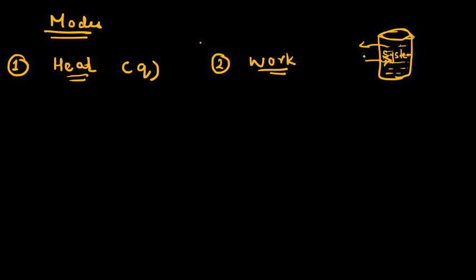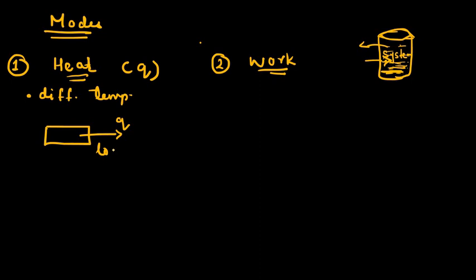Now when the energy is exchanged between the system and surrounding as heat, what does that mean? That means there should be a temperature difference between the system and the surrounding. If the system is at a higher energy, what will happen? It will lose its heat to the surrounding. So in this case, the system is at a higher energy and thus it is losing its heat to the surrounding.